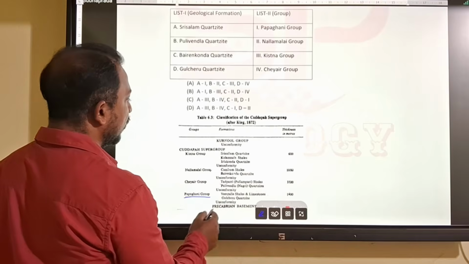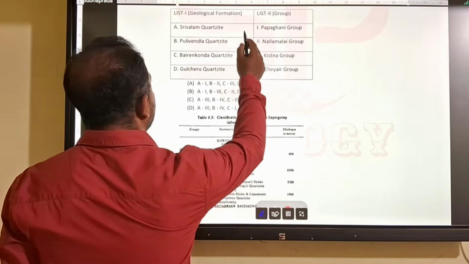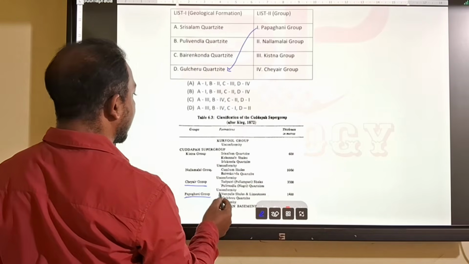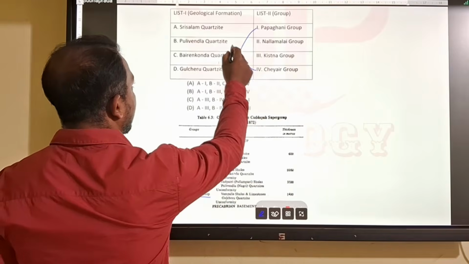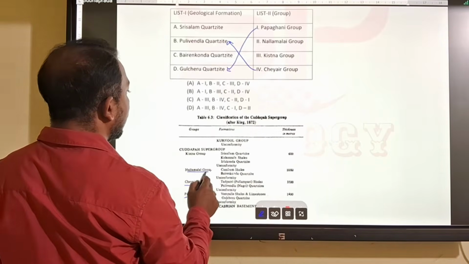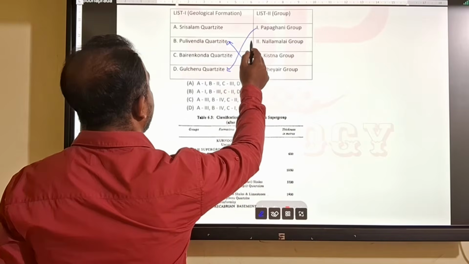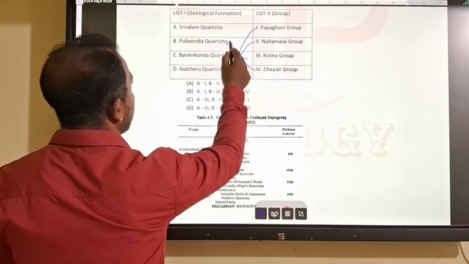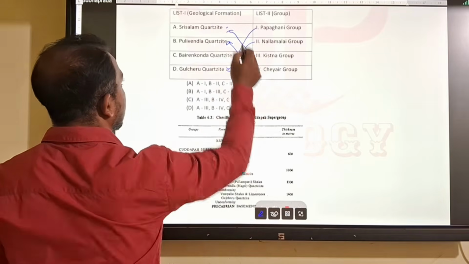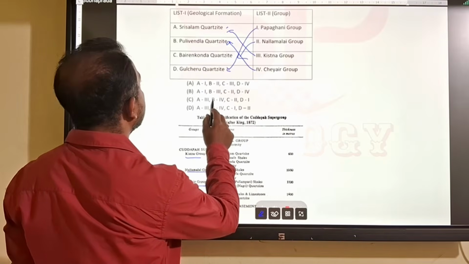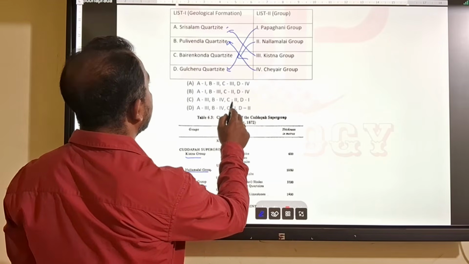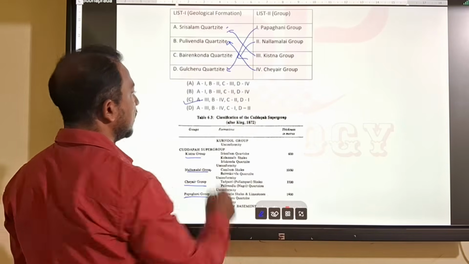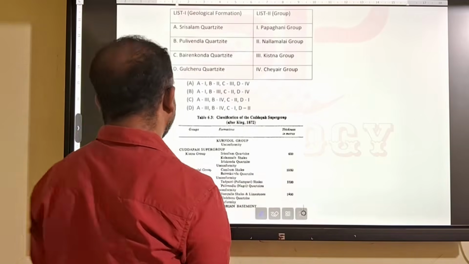So Papaghni group contains Vempalle and Gulcheru. Then Chayair group contains Pulivendla, Tadipatri. Then Nallamalai group has Bairenkonda, Cumbum. Then Kistna group contains Srisailam. So A is third, B is fourth, C is second, D will be first. So option C will be correct.